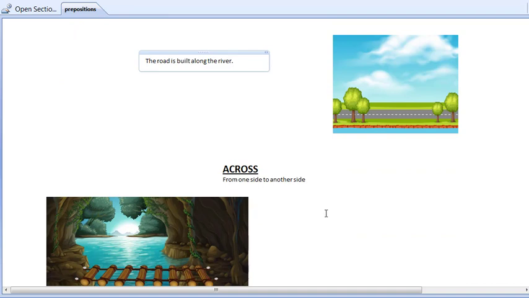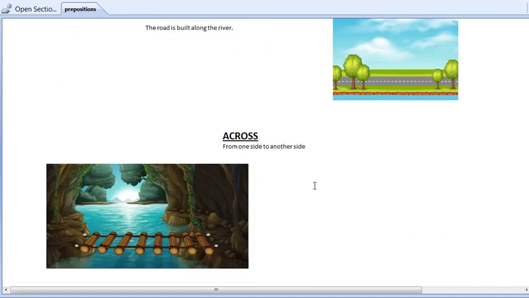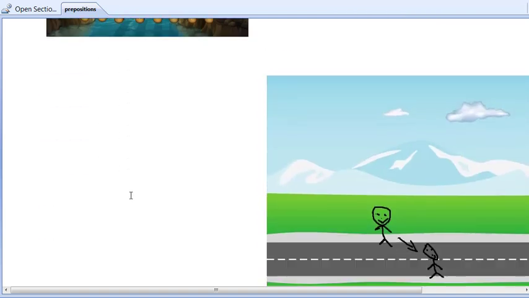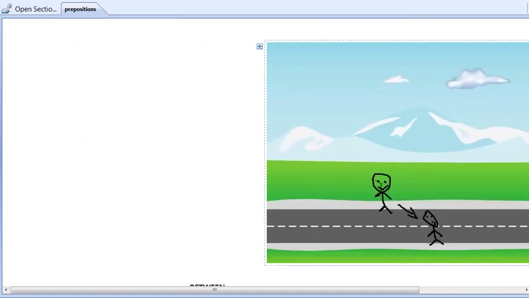Now the opposite of along is across. Across is used when you move from one side to another side. So we can say the bridge is built across the river. Here the bridge moves from this side to this side. Similarly, in this doodle, this man is moving from one side of the road to the other side of the road. So we can say the man is walking across the road.